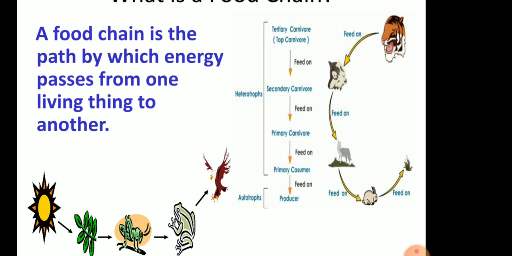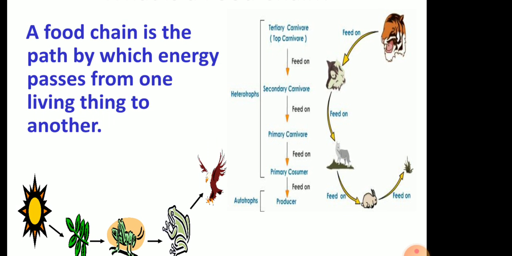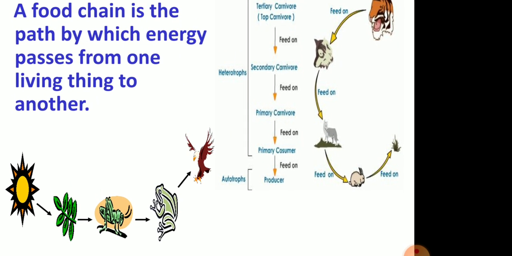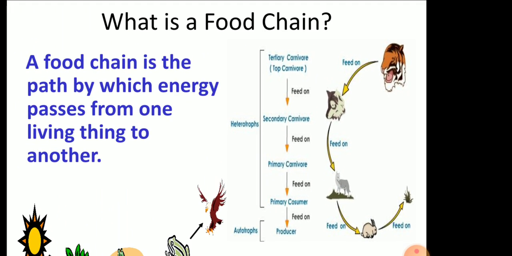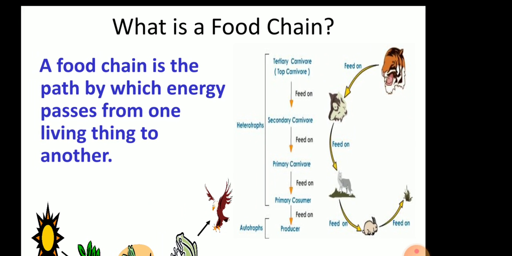As an example, all the producers are generally referred to as autotrophs, and the others we call heterotrophs. Simply, grasshopper is eaten by snakes. Or simply, grass is eaten by the rabbit, the rabbit is eaten by the fox, and that fox will be eaten by the higher carnivores.